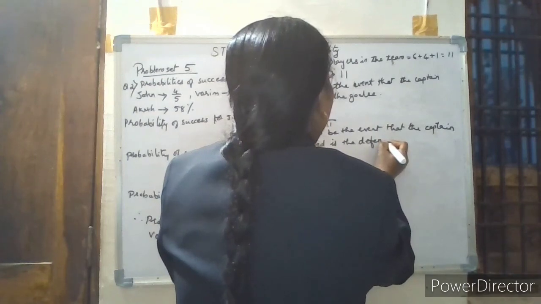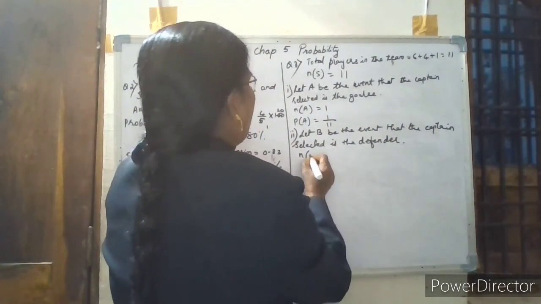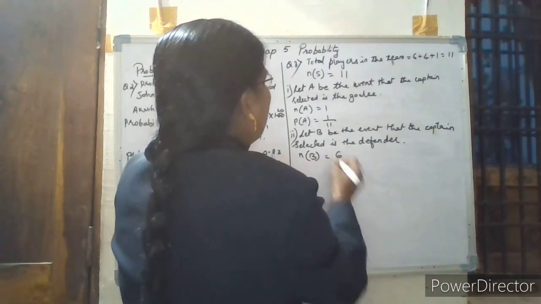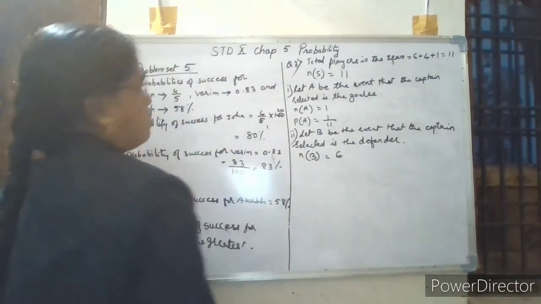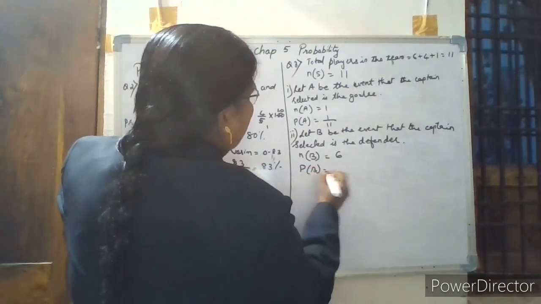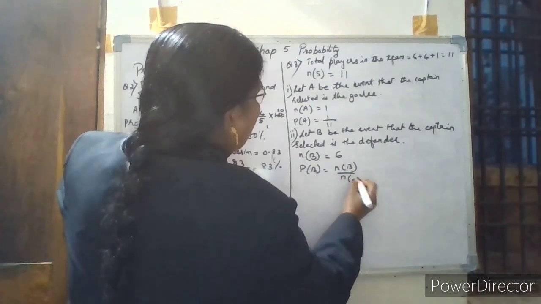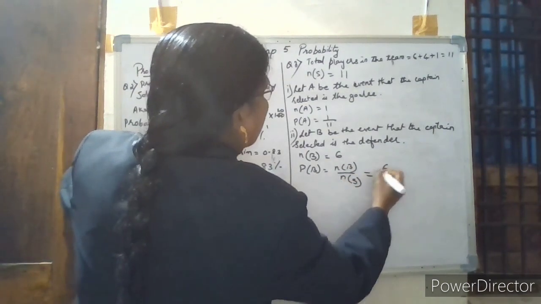So the number of elements of event B, there are 6 defenders, so it is 6. Therefore the probability of event B is equal to the number of elements of event B upon the number of elements of the sample points. So 6 by 11. This is the solution.